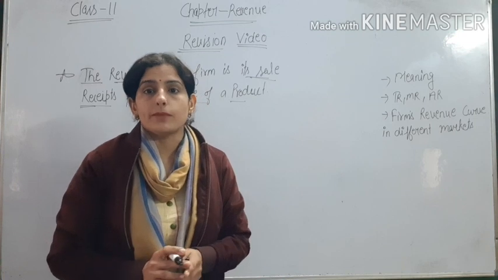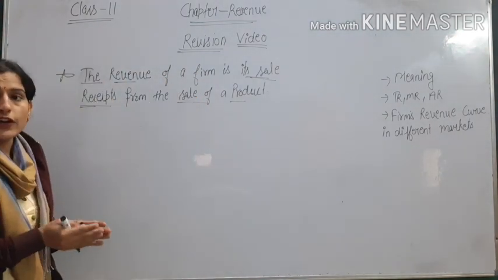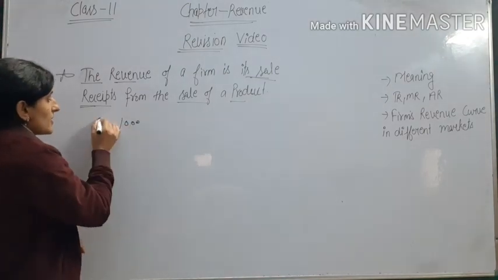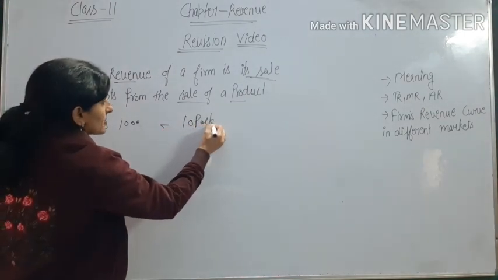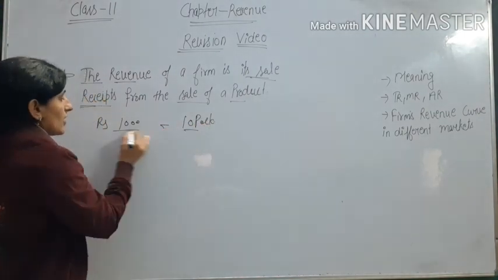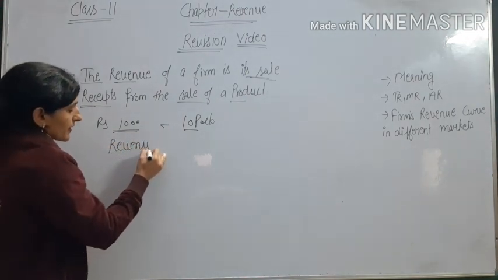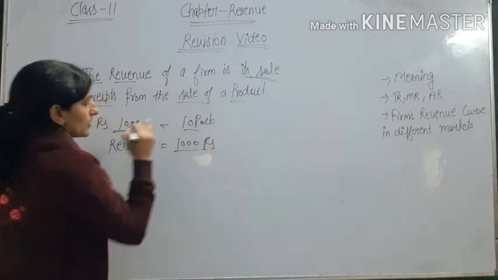of a firm. Okay, for example, if a biscuit manufacturing company is earning 1000 rupees by selling 10 packets of biscuits, okay, so these 1000 rupees are the revenue of a firm. Okay, 1000 is the revenue of a firm.